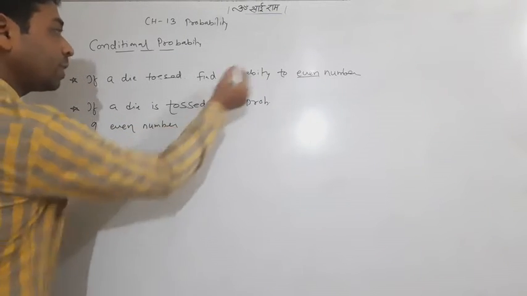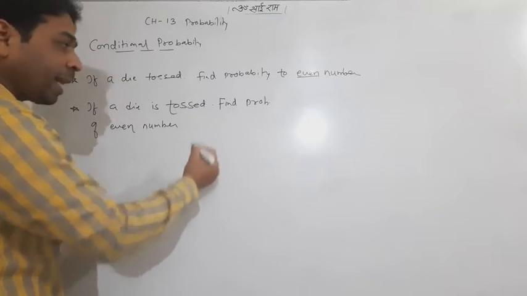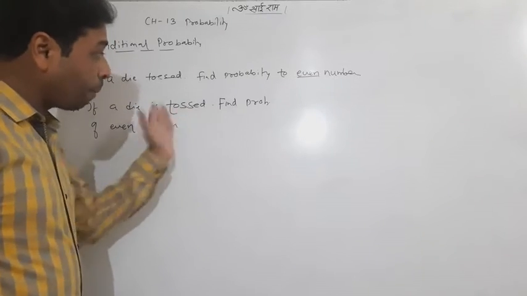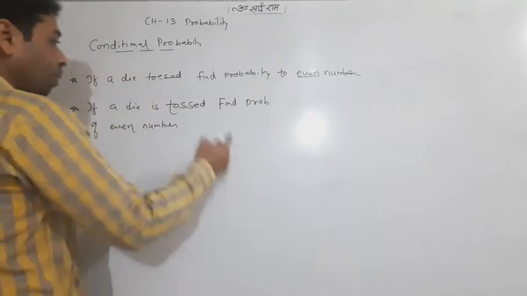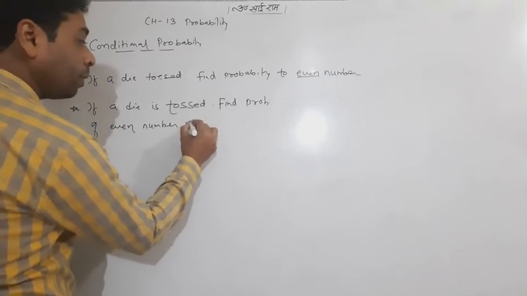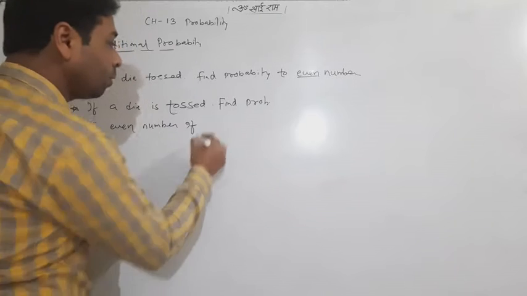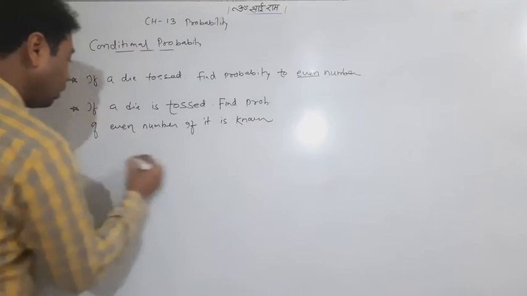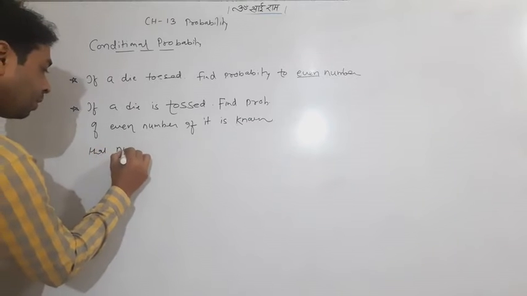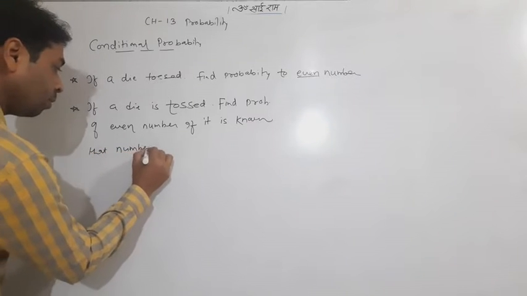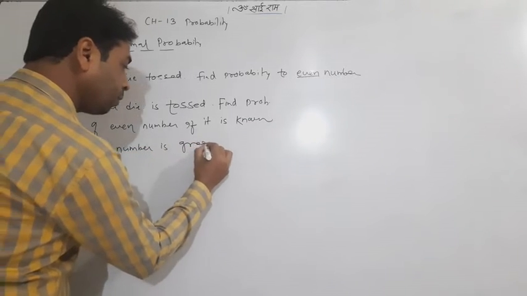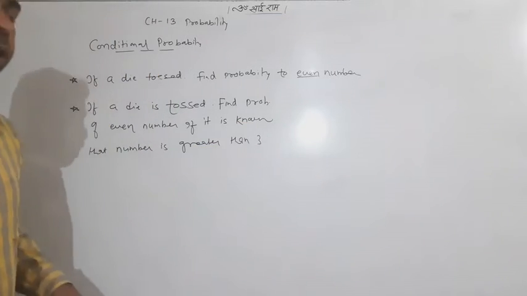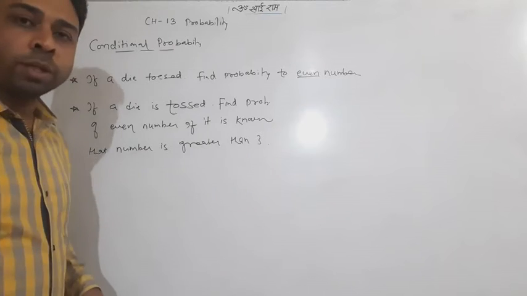This question is the same, but I attach one condition on which it depends. Further I am writing, find the probability of an even number if it is known that the number is greater than 3. This condition I have attached to the previous question.